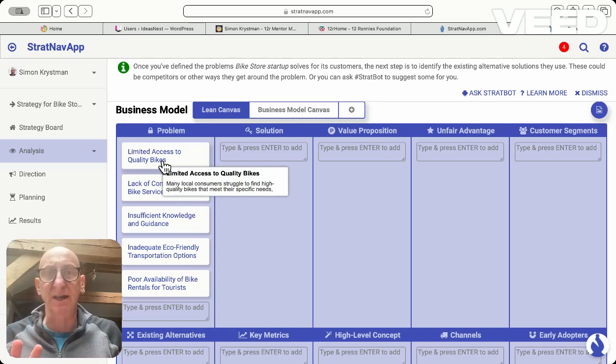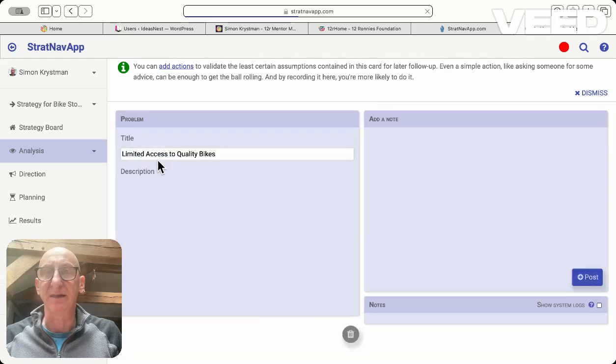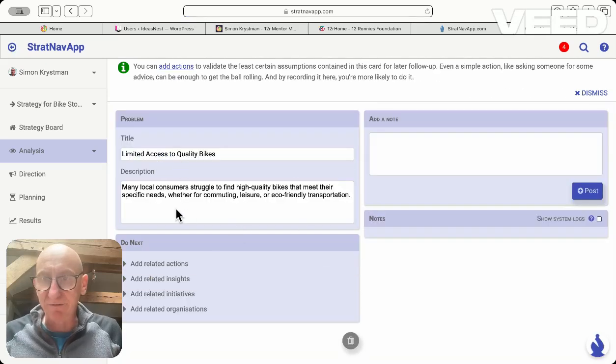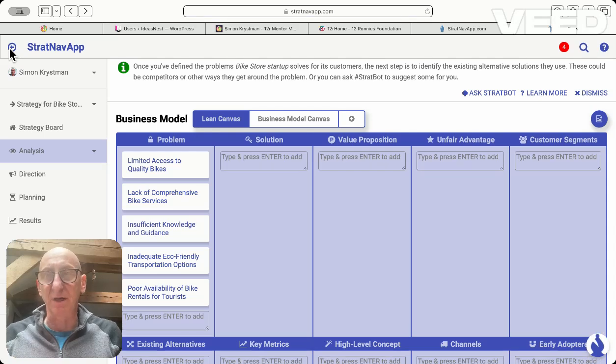This is a very interactive tool, so I can go in here, click in. It's already filled in the description: limited access. Many local consumers struggle to find high-end bikes. So it's already given a description I can change. And I can add notes here. And all of this can be shared, by the way, with mentors, with co-founders, and with entrepreneurship educators.